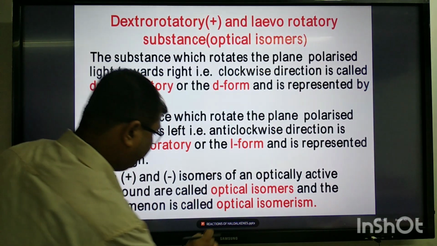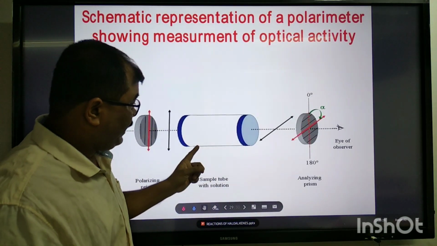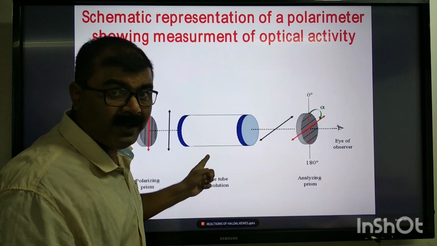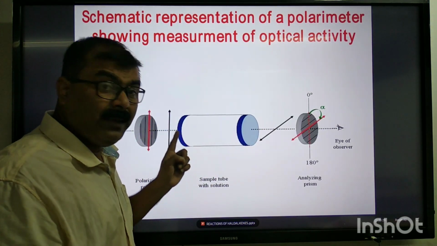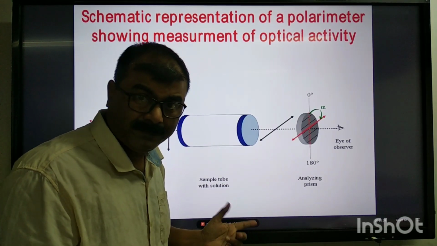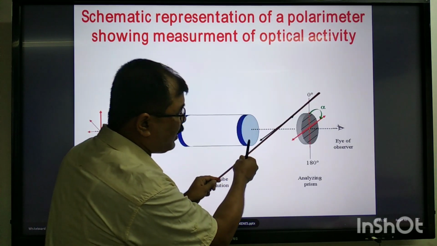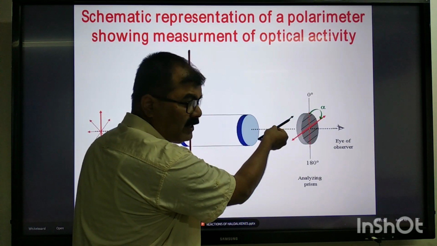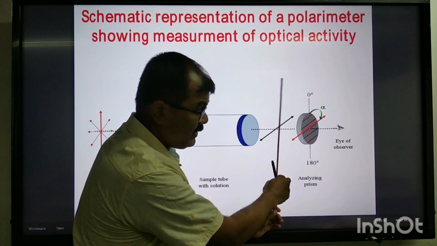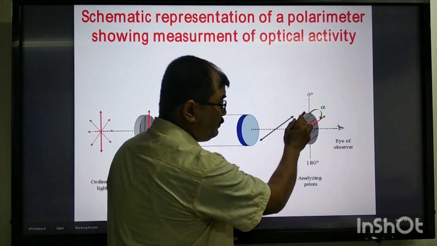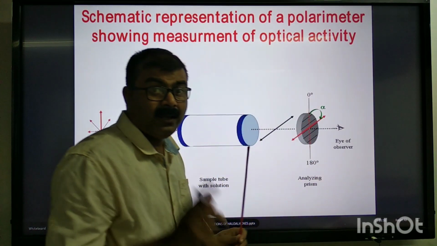Once again, let us see. If the given sample in the polarimeter tube is optically active and dextrorotatory in nature, then it will rotate the plane polarized light towards the right direction with respect to the original direction of the plane polarized light, and this is the angle of rotation.